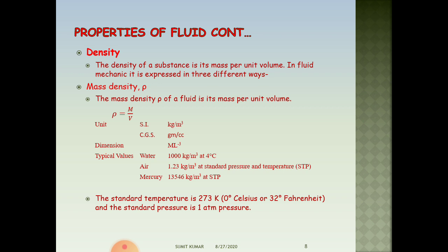From the value of mass density, we can say that mercury is about 13.6 times heavier than water. The standard temperature is taken as 273 Kelvin or 0 degree Celsius, and the standard pressure is 1 atmospheric pressure, which is equivalent to 1.01325 times 10 to the power 5 Newton per meter square.